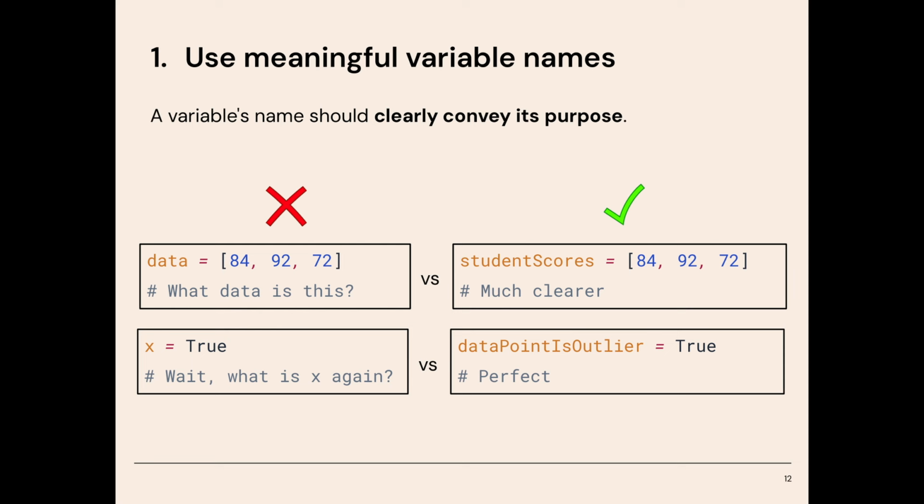Or, for example, let's say we define x equals true, but that doesn't give any clarity, and someone trying to follow code later could get very confused. What does x represent? Is it a flag or a status? It's not clear. A better approach would be to use a more descriptive name like is_outlier equals true. Now it's very clear what it does.